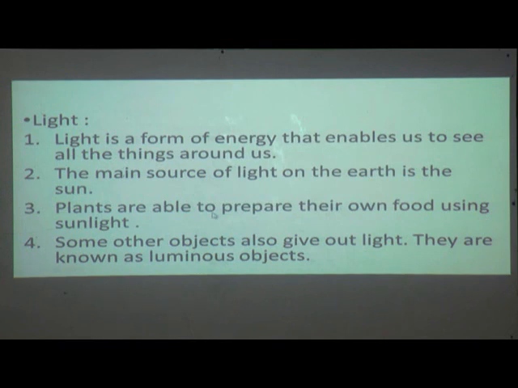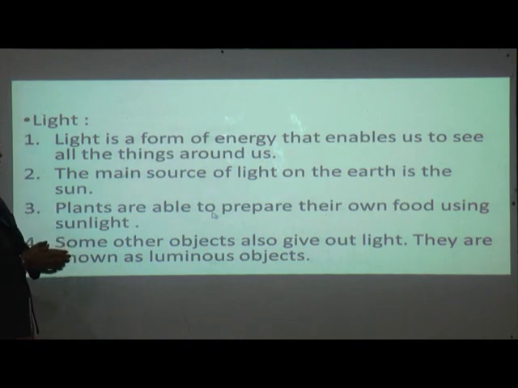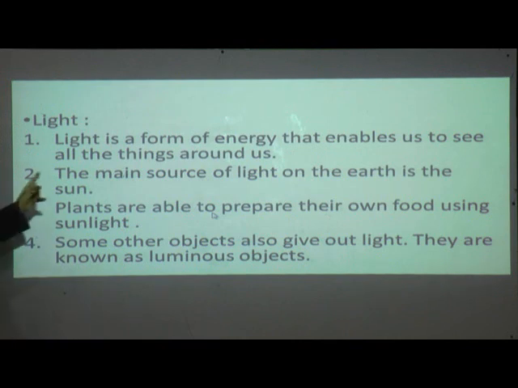See here, light is a form of energy that enables us to see all the things around us. The main source of light on the earth is the sun. Plants are able to prepare their own food using sunlight. You have already studied this in your previous class, isn't it? Now some other objects also give out light. They are known as luminous objects.